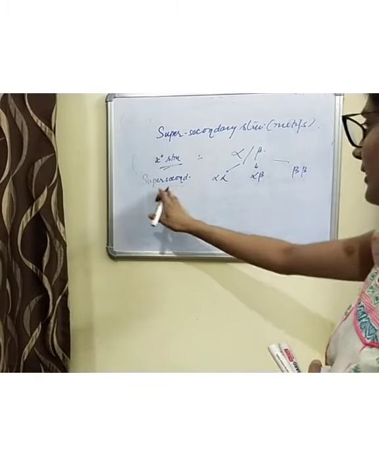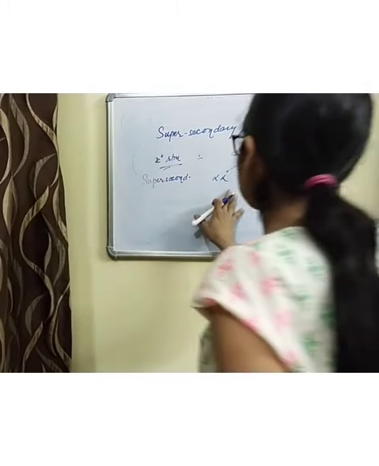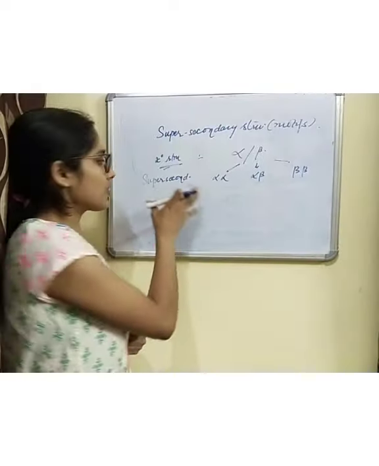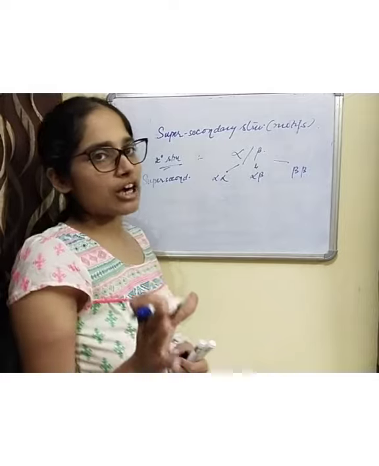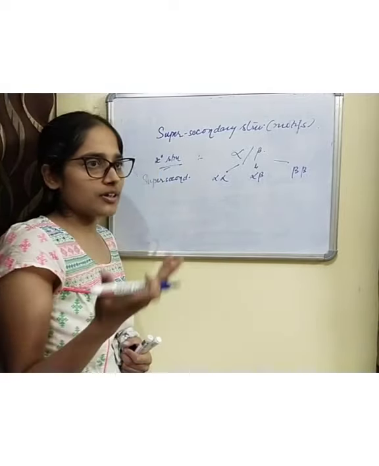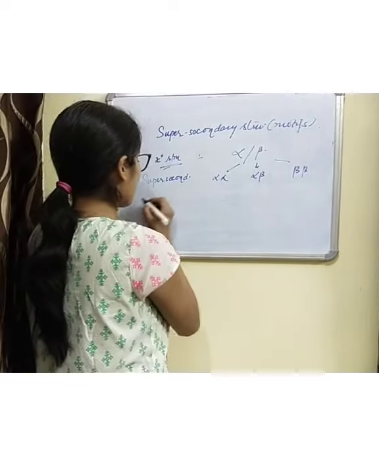And these super secondary structures, the larger association of these super secondary structures, form different types of proteins.